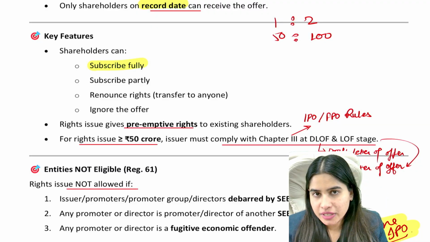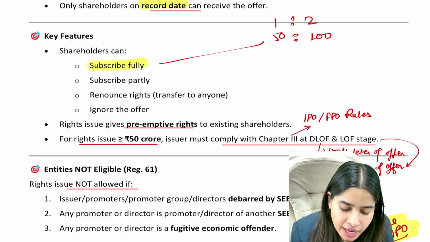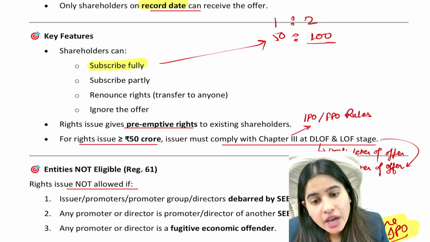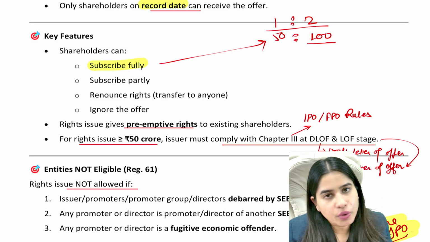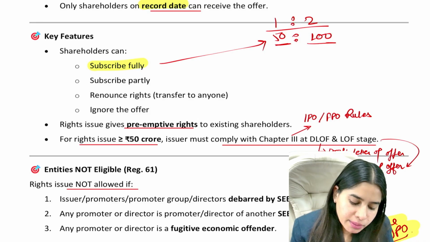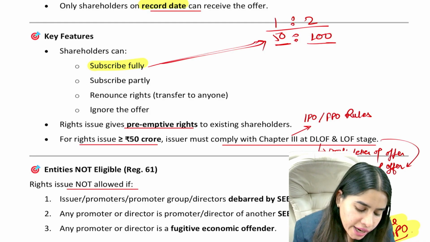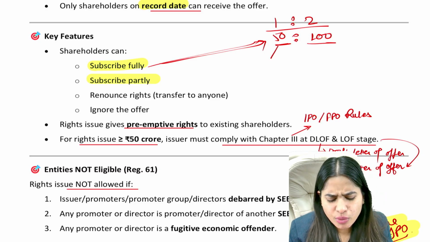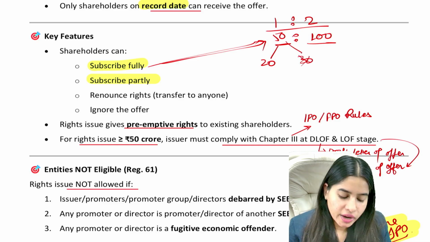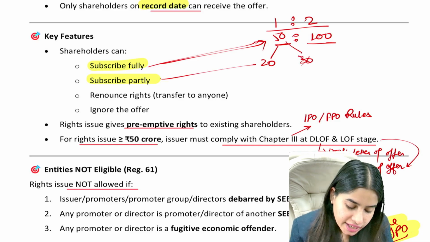Now, when a company makes a rights offer to shareholders, what options do shareholders have? Shareholders have 4 options basically. Either they can subscribe fully. Let's say I am a shareholder of Reliance and I already have 100 shares. Now the company is making a rights offer in the ratio 1:2, which means I have the right to buy 50 more shares. So either I can purchase all the 50 shares, or I can subscribe partly. Let's say I say ki I want to purchase only 20 shares and the rest 30 let it go. So I can subscribe partly, or I can renounce rights.